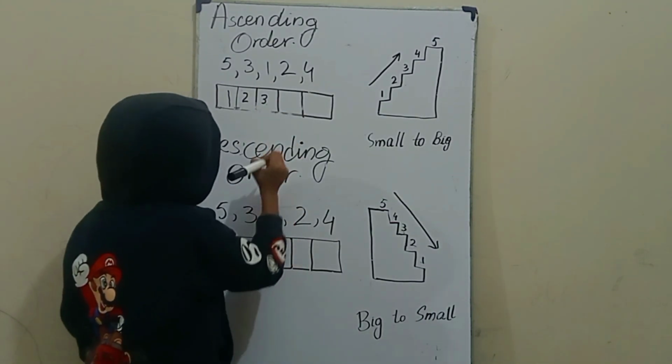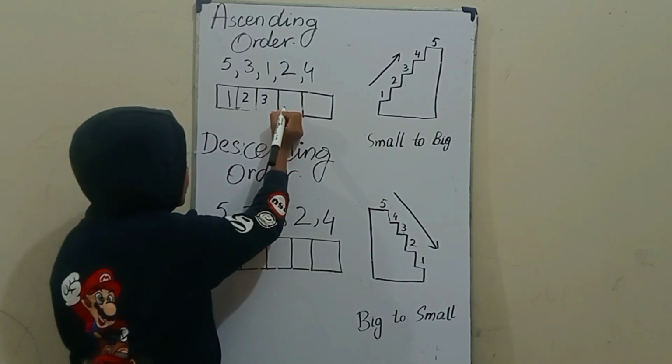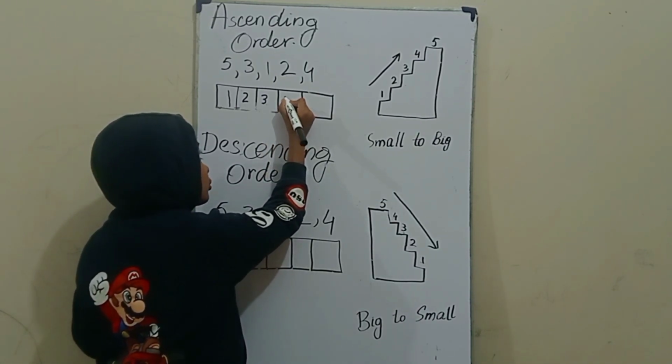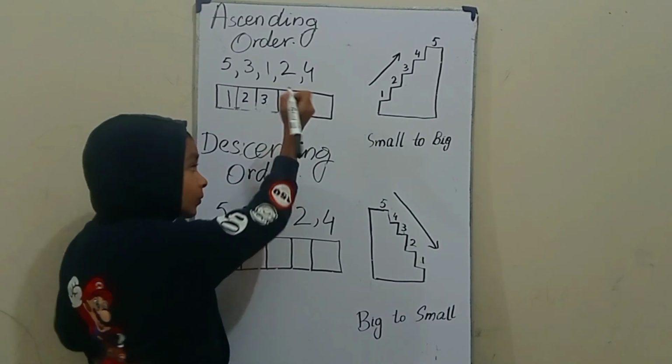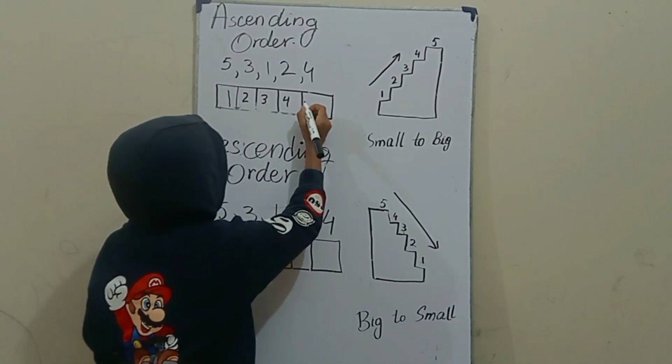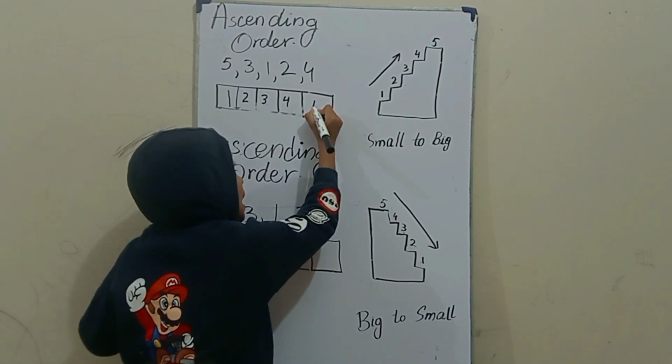Greater than 3 is 4. Greater than 4 is 5.